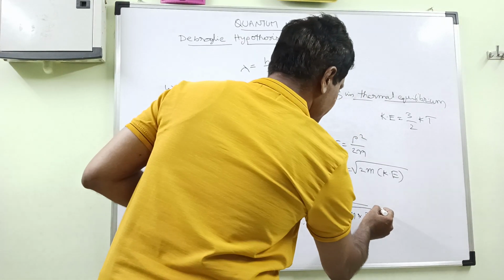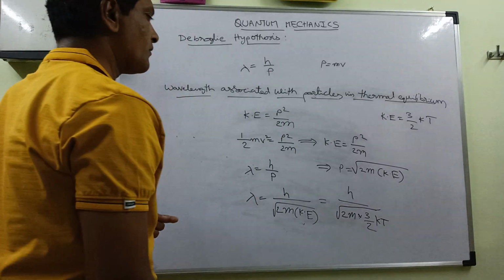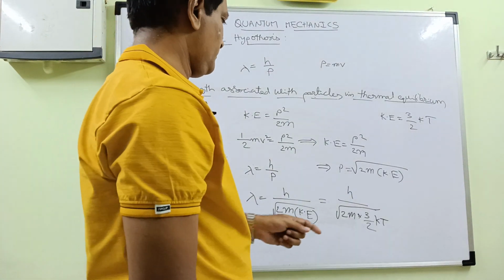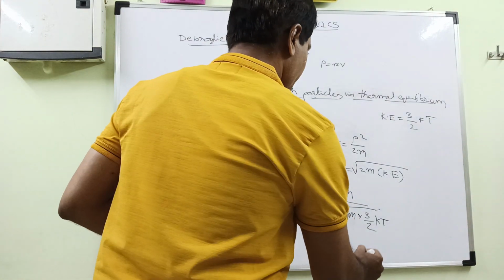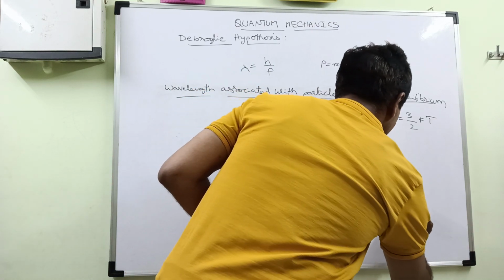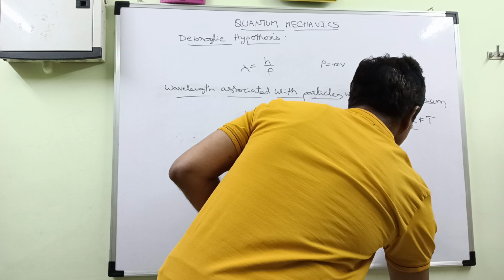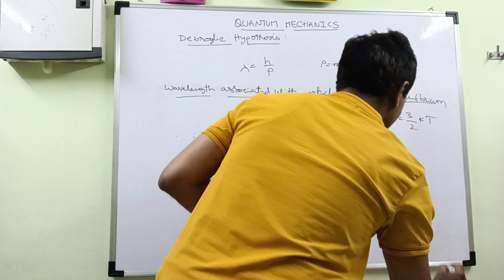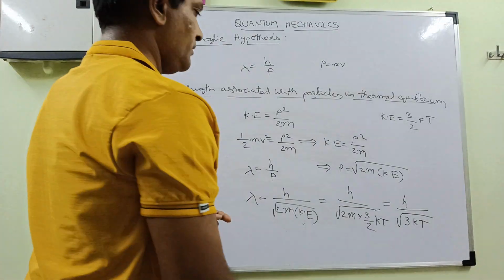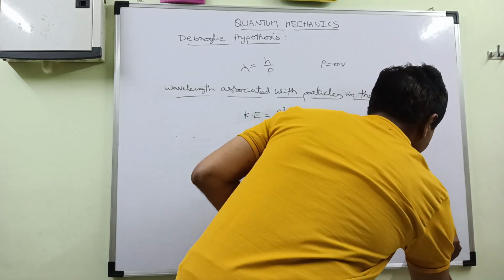The 2 gets cancelled, so we can write this as h by root of 3kTm.